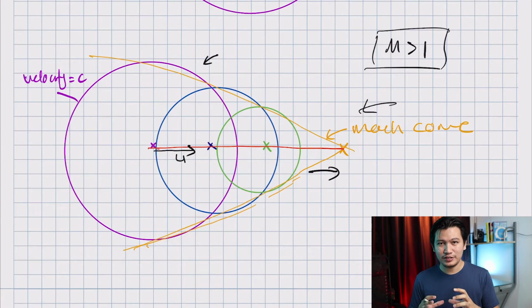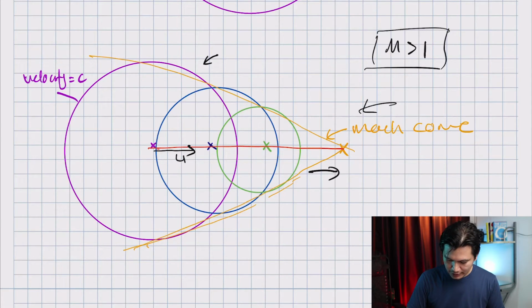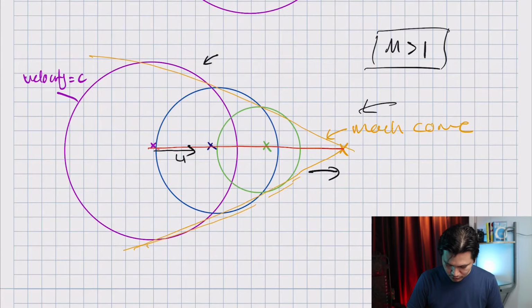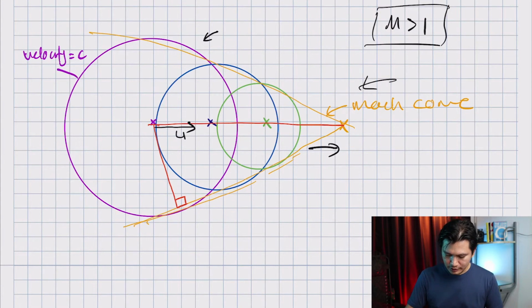So you have the speed of sound in the form of waves, c, and you have my velocity, which is u. And if you draw this line, let's go back to red, and this is at 90 degrees, and if I keep drawing the red line, it goes to the blue, and the distance for this is